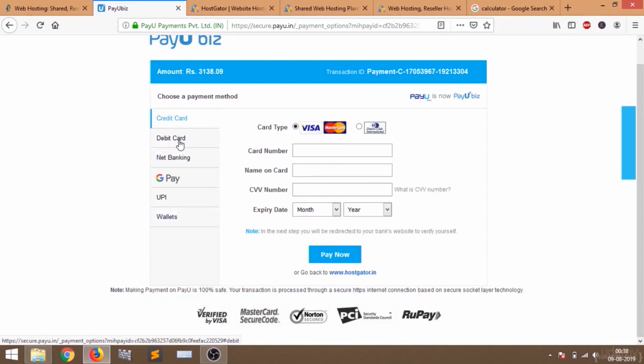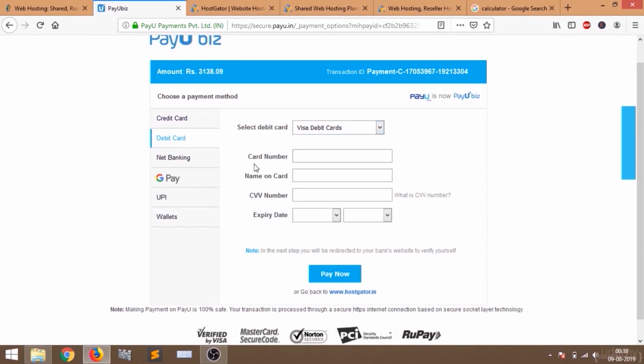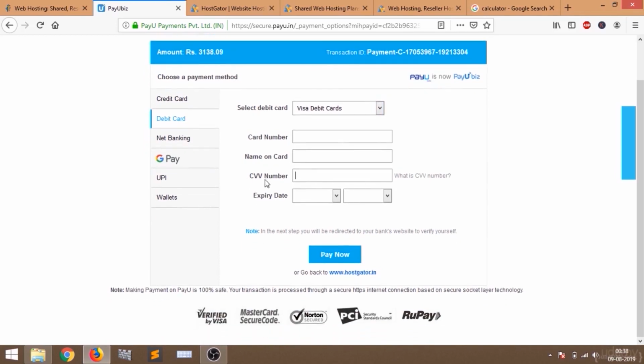I'm going to use debit card. This is my Visa debit card. Here I'm going to put my card number, then the name on my card, my CVV number and the expiry date. What you are going to do is just put all the details and click pay now. After you click pay now, your purchase will be completed.